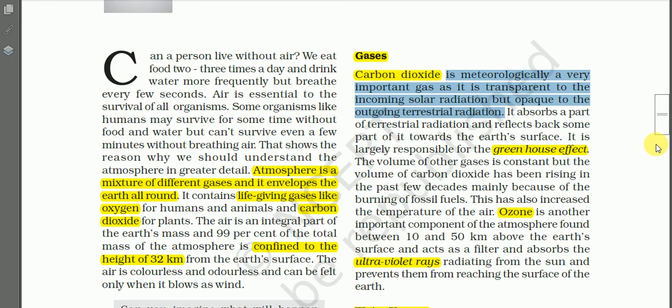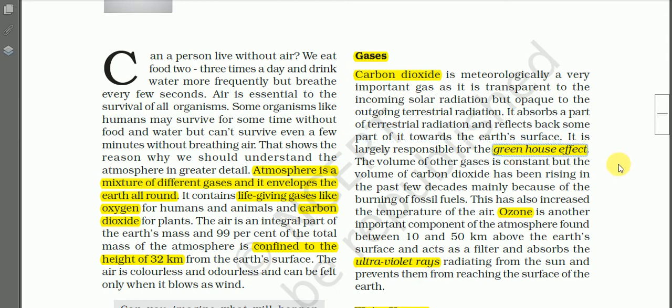That means carbon dioxide allows sunlight to pass through, but it does not allow the earth's radiation to escape. It absorbs part of the terrestrial radiation and reflects back some part of it towards the earth's surface. And so carbon dioxide is largely responsible for the greenhouse effect.